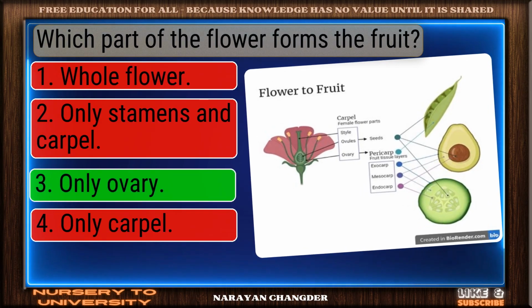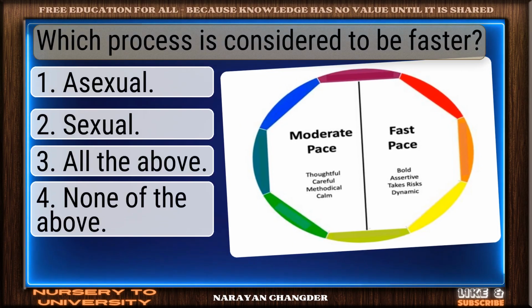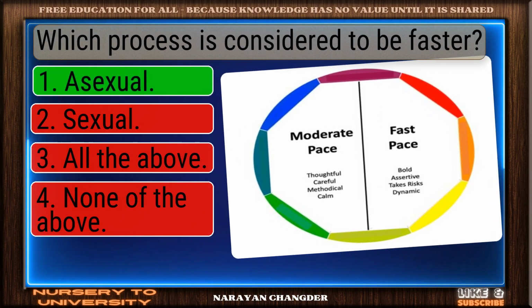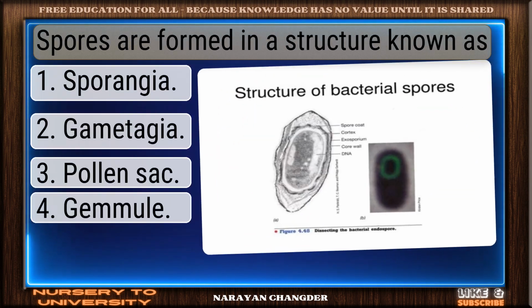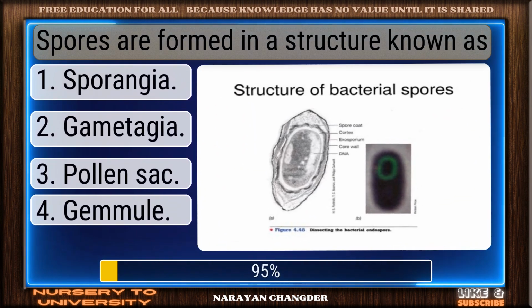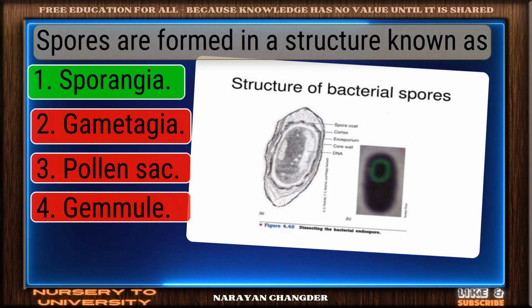Correct response. Only ovary is the most accurate answer. Which process is considered to be faster? Bravo, asexual is the answer. Spores are formed in a structure known as? Excellent. Sporangia is a brilliant choice.